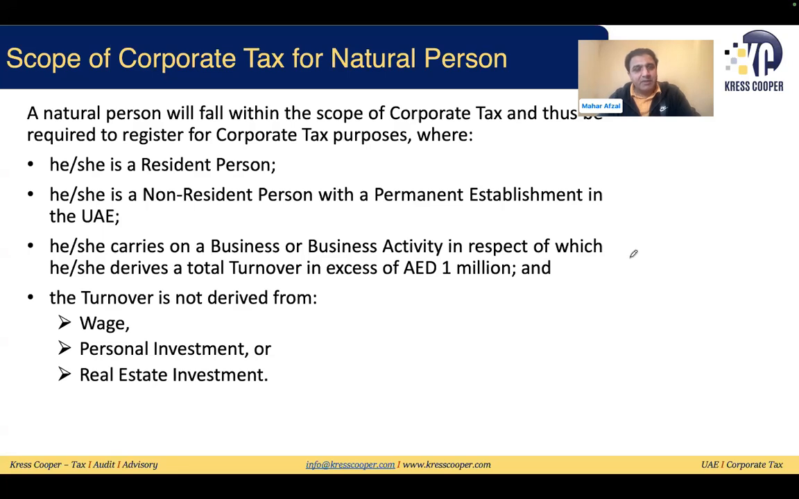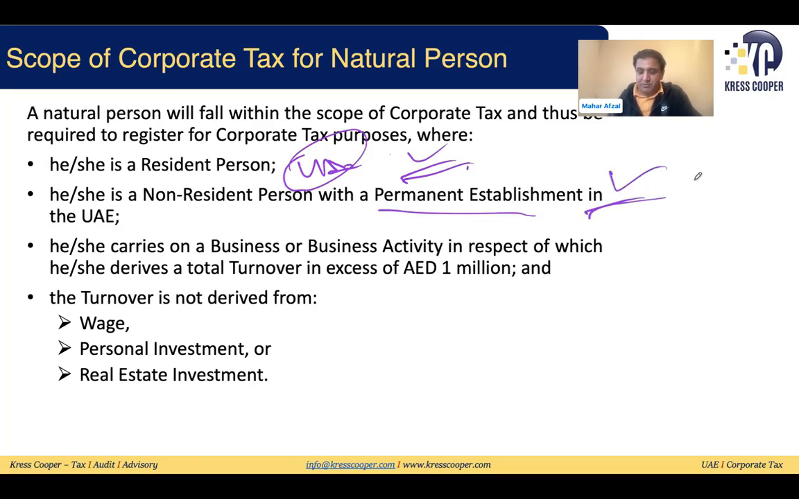So I'm summarizing the discussion. The natural person A, the resident person: as we have already discussed, A doing business in the UAE, or living in the UAE, or living outside the UAE with no double tax treaty, will be a resident. Or there is the possibility of a non-resident person with a PE in the UAE. We clarify on a business or business activity in respect of which the revenue is more than 1 million. We have already discussed revenue of more than 1 million.